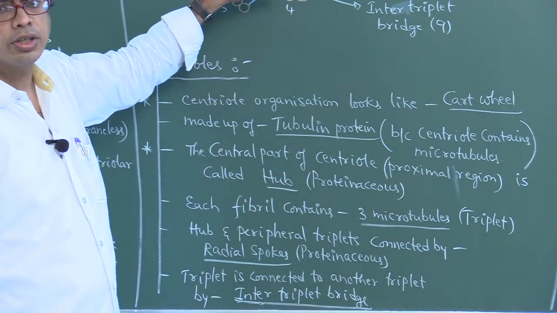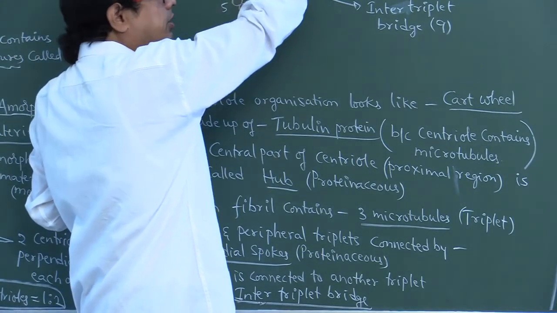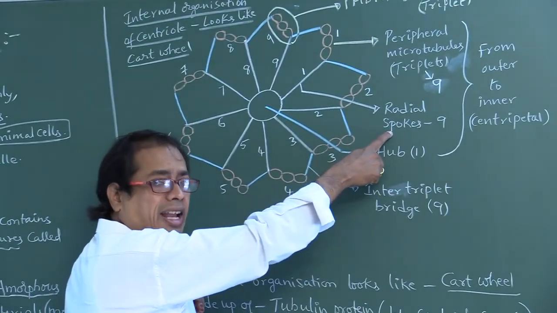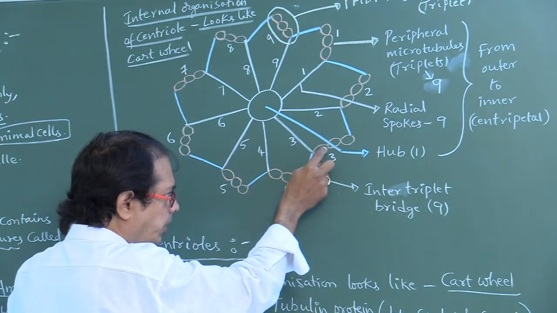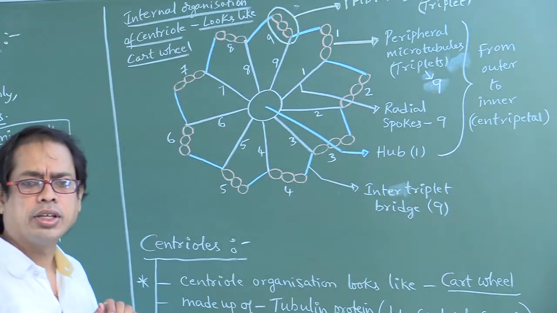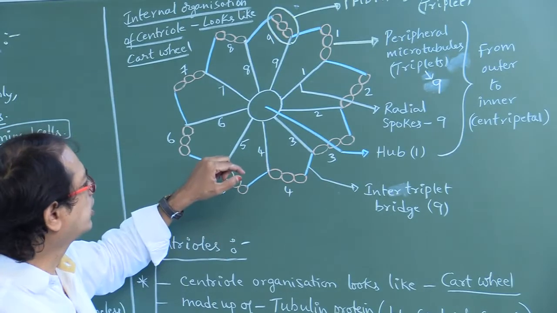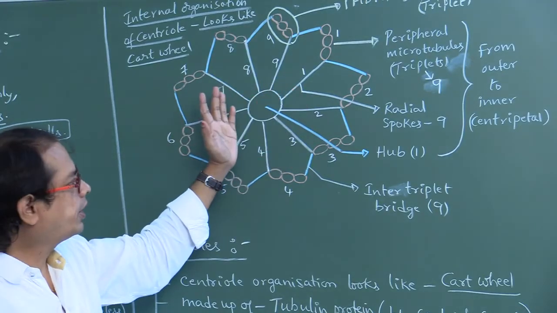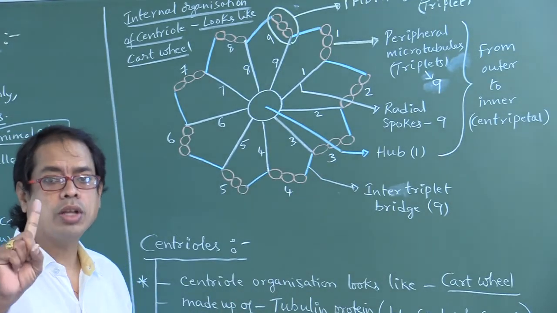If you look at here, all the parts are found. This is the hub, this is the triplet. The triplet and the hub are connected by radial spokes. Number of radial spokes? 9. This is the triplet, this is the triplet, this is the triplet. A triplet is connected to another triplet by an inter-triplet bridge. The total number of inter-triplet bridges or linkers is 9. So this is the internal organization of the centriole. If it is double, it means 1 centrosome, like that. 2 centrioles is equal to 1 centrosome.